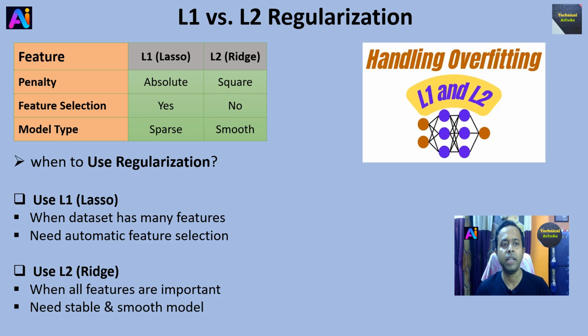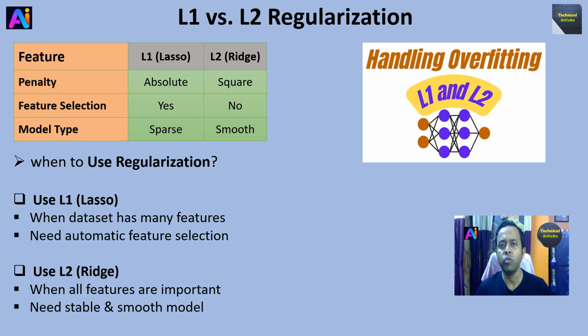So the features: penalty in case of L1 is absolute, in case of L2 is square. Feature selection for L1, means for Lasso, yes, for Ridge is no. Model type sparse for L1 and smooth for L2. When to use regularization? Use L1, means Lasso, when the dataset has many features and you need automatic feature selection, and use L2, means Ridge, when all features are important and you need a stable and smooth model.